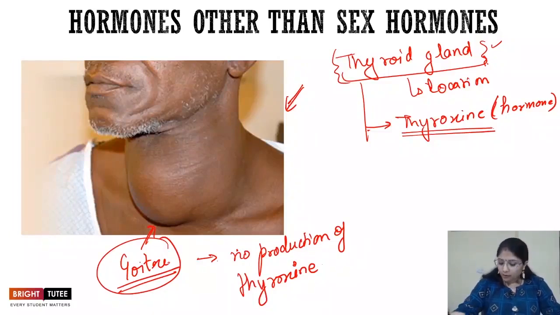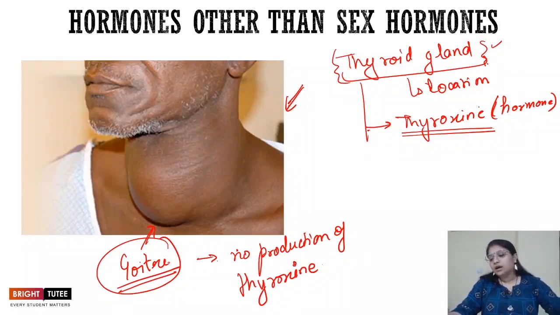Now thyroxine is formed because of the presence of iodine. You must have seen that many times people suggest eating salt that is rich in iodine. Why is that the case? Because iodine is one of the major important components of thyroxine.